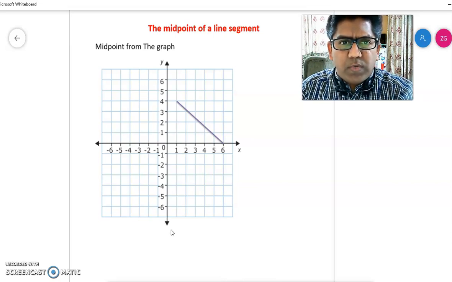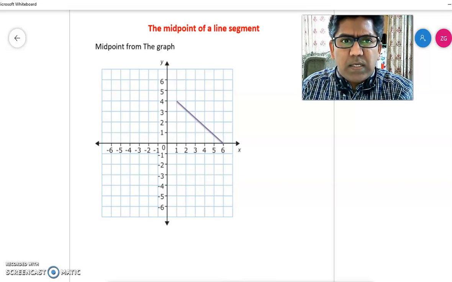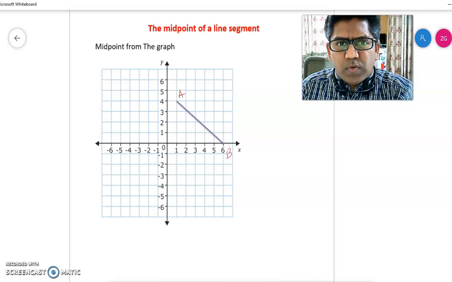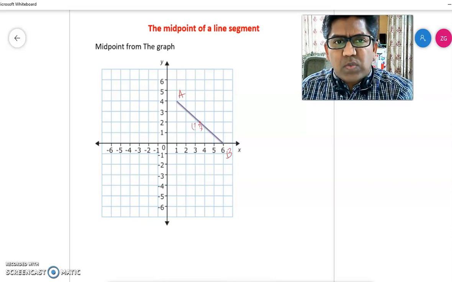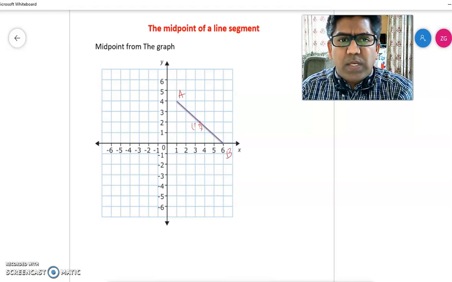Now if you look at this given segment, suppose this is point A and the other endpoint is point B. If you try to locate the midpoint of this segment, you are not able to locate it exactly, and even if you try, you are not sure about the two coordinates. So in this case, instead of finding the coordinates from the graph, we will work it out algebraically, how we did in the previous example.